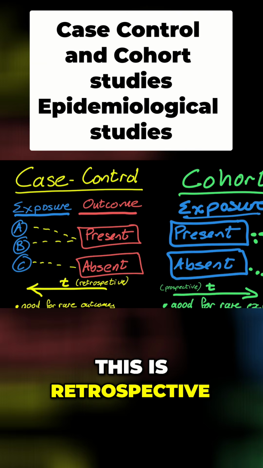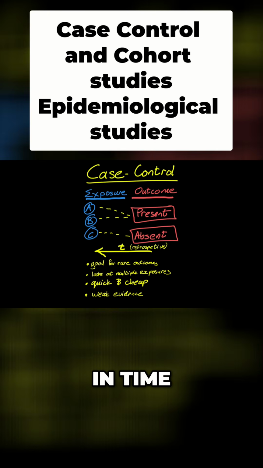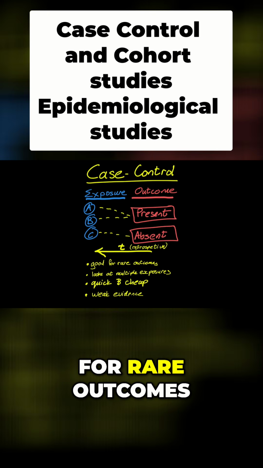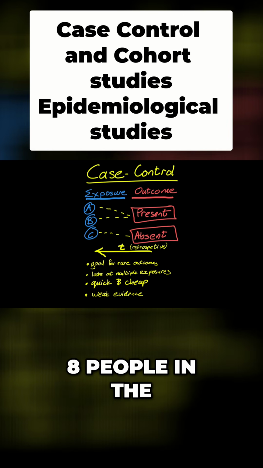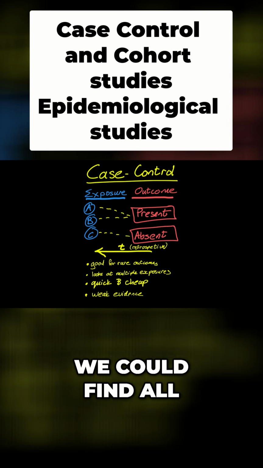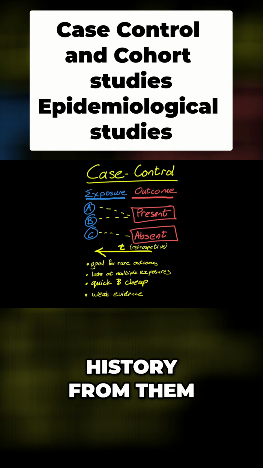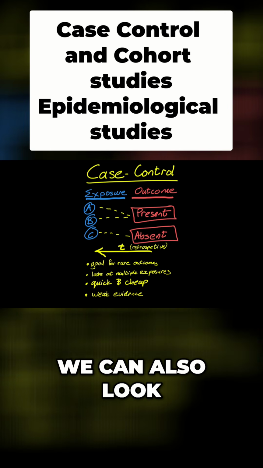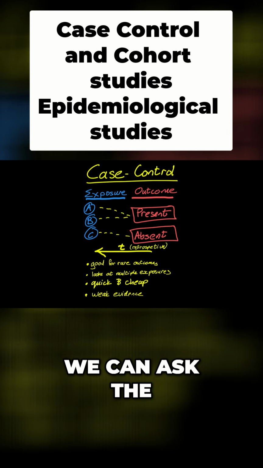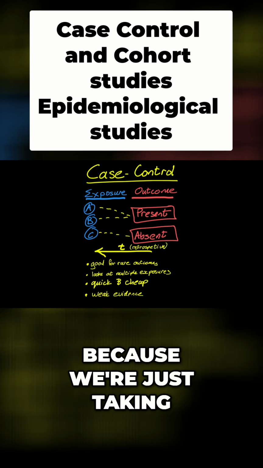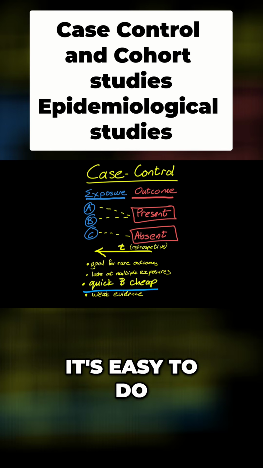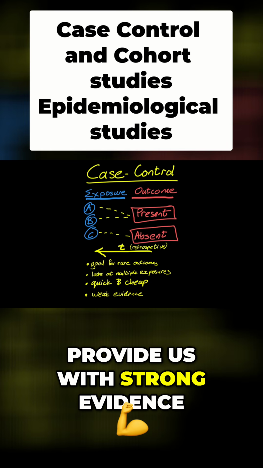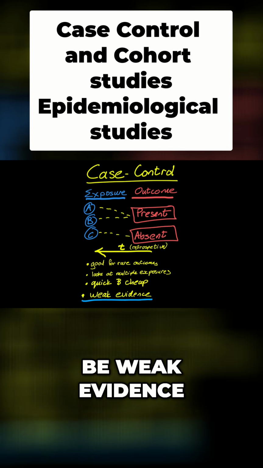Firstly, this is retrospective. So we're looking back in time. This is really good for rare outcomes. Let's say there's only 8 people in the world that have green hair. We could find all 8 and take a history from them, right? So we can take rare conditions and dig a little deeper. We can also look at multiple exposures. We can ask the people about all sorts of things that they may have seen, done, been, eaten, etc. Multiple exposures. Because we're just taking history, it's cheap, it's quick, it's easy to do, but it does not provide us with strong evidence. We consider this to be weak evidence.